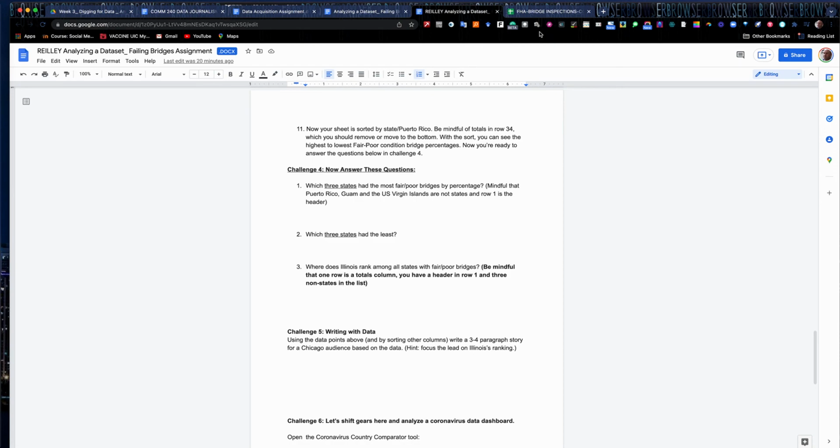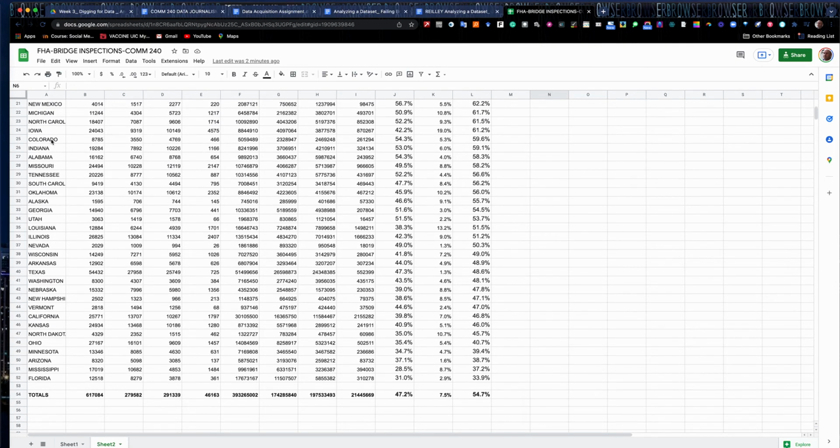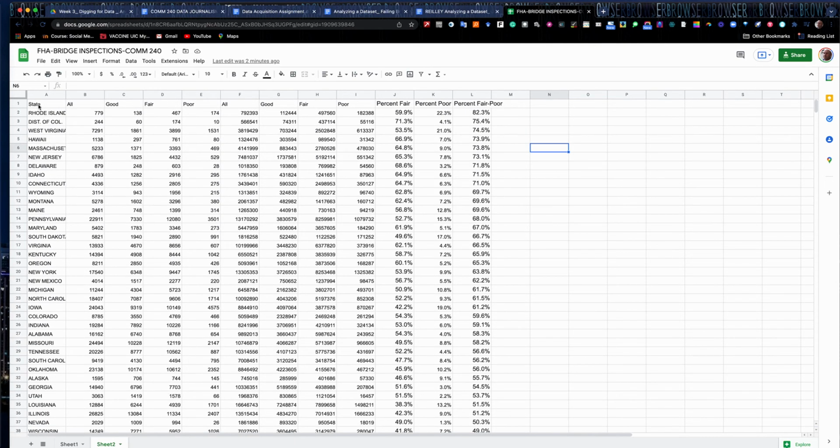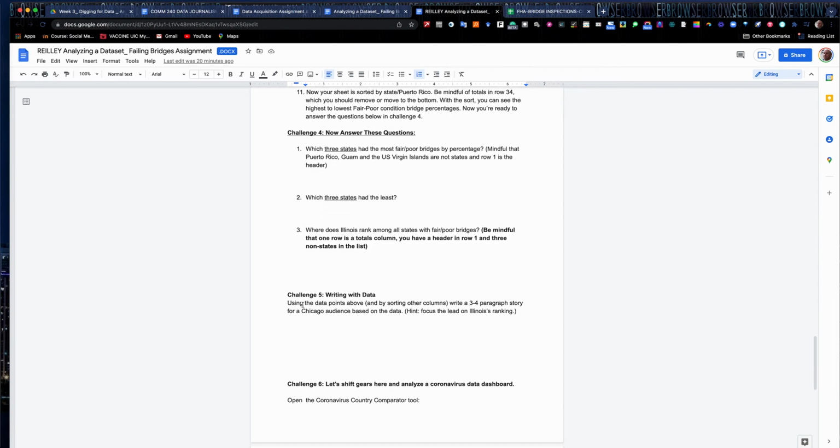Okay, and be mindful that as you're looking at the number down the left-hand side and you see Illinois, immediately you want to say, hey, we're ranked 36th. Well, remember, there's a header row. So what are we actually ranked? Come up with that number. There you go. Instead of 36, row 1's a header row. You don't want to count that. So it would be a different number. So that one should be pretty easy.